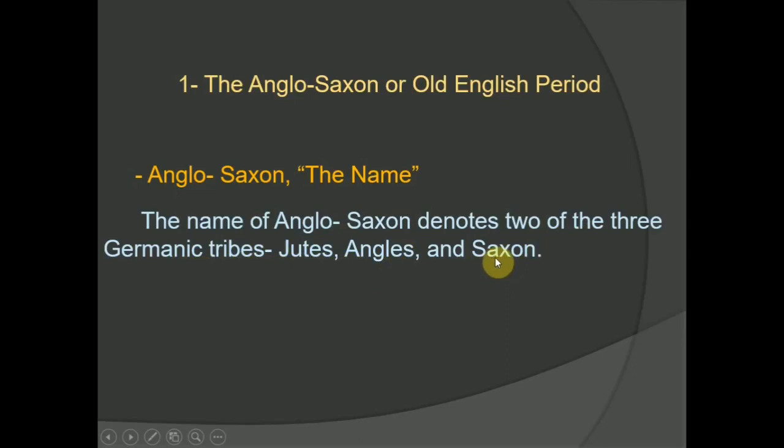Originally, the name Anglo-Saxons denotes that about the middle of the 5th century exactly, they left their homes on the shore of the North Sea and the Baltic to conquer and colonize distant Britain.